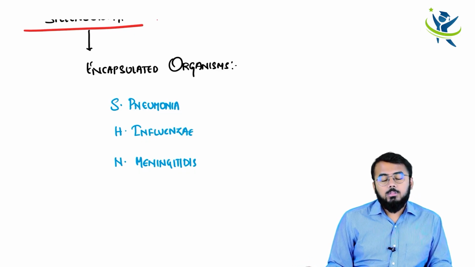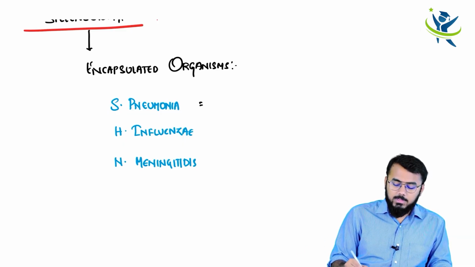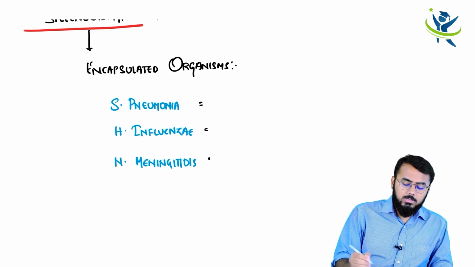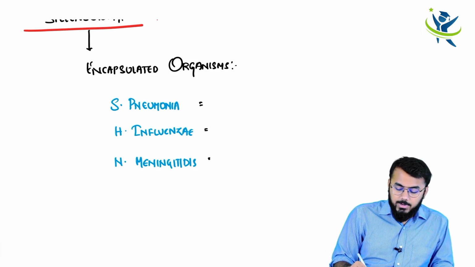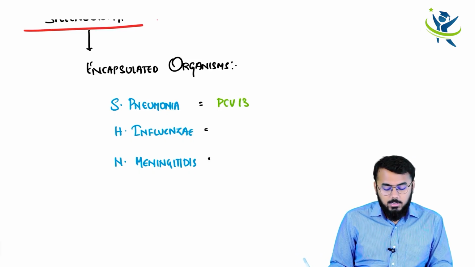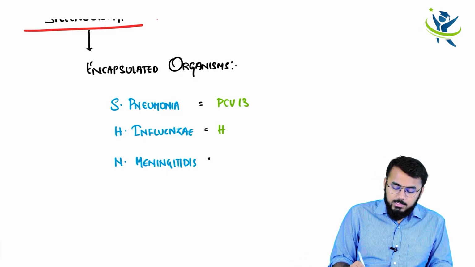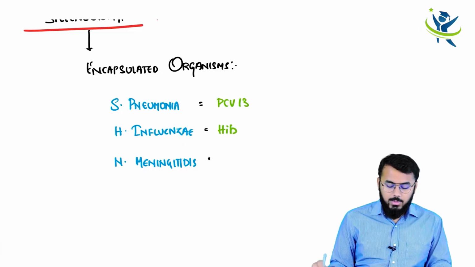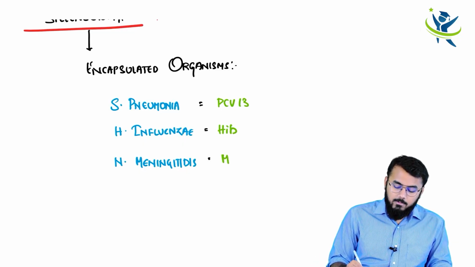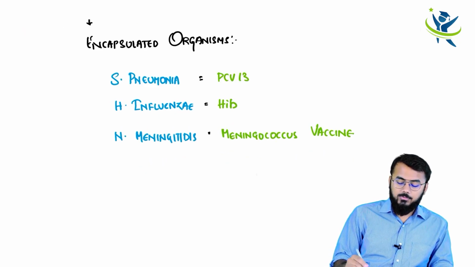For that reason, patients who have undergone splenectomy definitely have to receive three different types of vaccines. What are those three vaccines? The patient has to receive the PCV13 pneumococcal conjugate vaccine to prevent Streptococcus pneumoniae. One should also receive the Haemophilus influenzae type B vaccine. One should also receive the meningococcal vaccine.